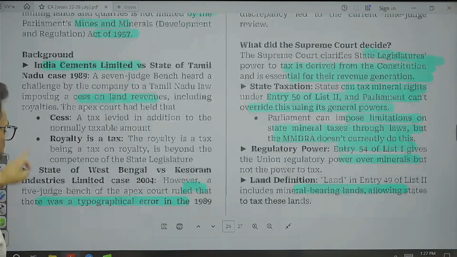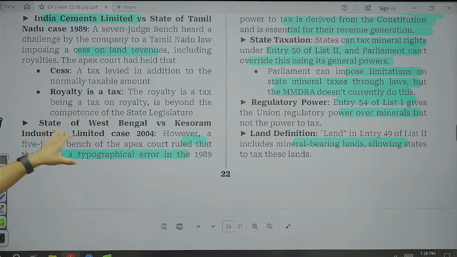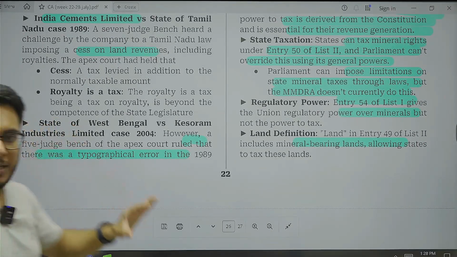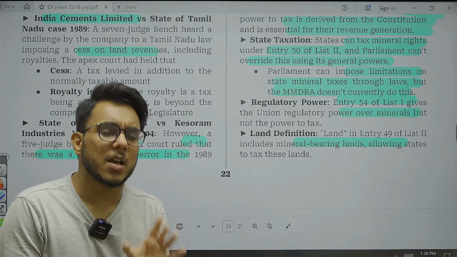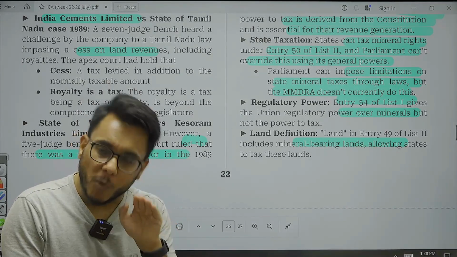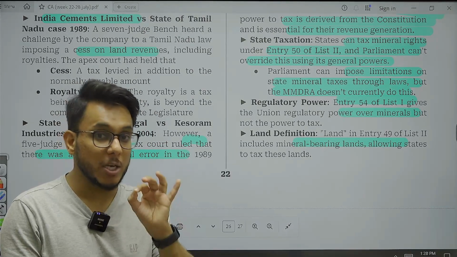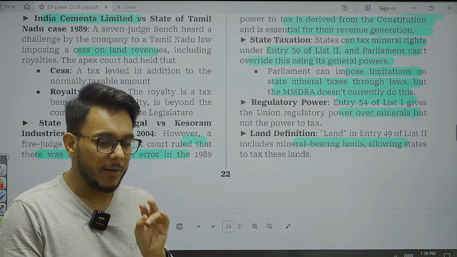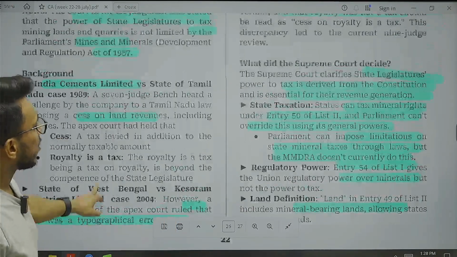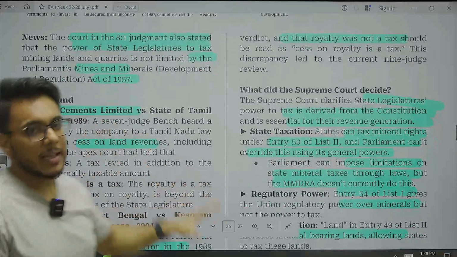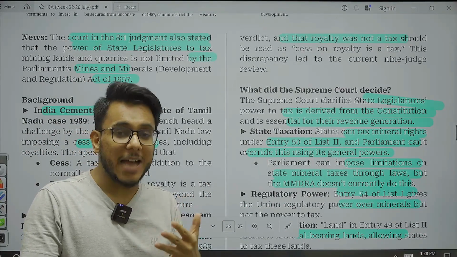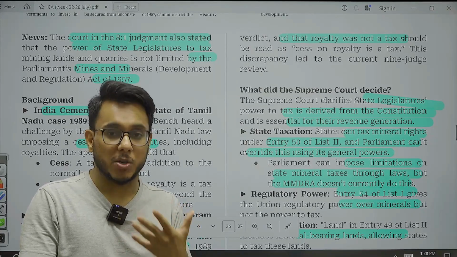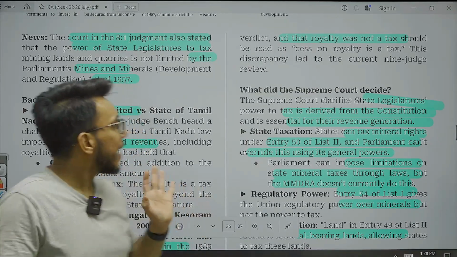Then there was also the State of West Bengal versus Keshoram Industries Limited case. Now, I will not advise you to go into too much detail on these particular judgments because all of them have been overruled by the new judgment that has come. The new judgment is something we need to go into in detail. Basically, in these earlier judgments, the power of the state government to tax mineral deposits was questioned. Now what has happened?